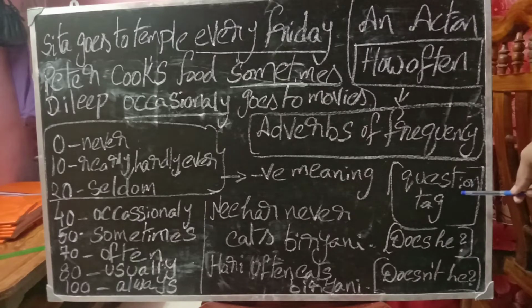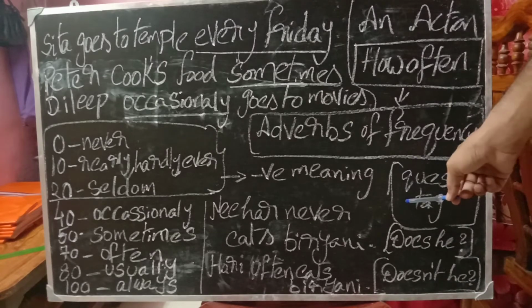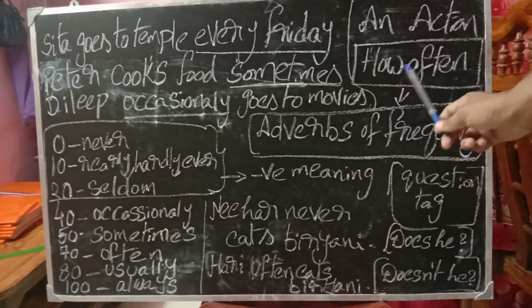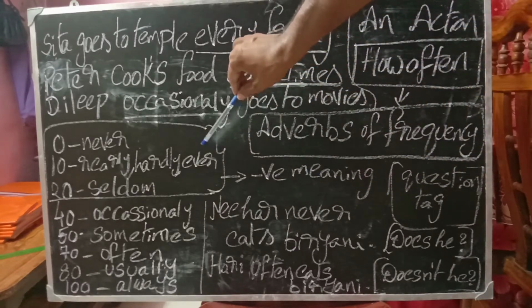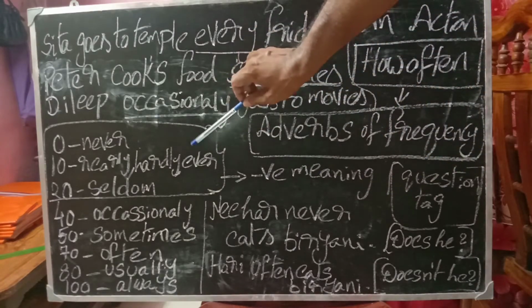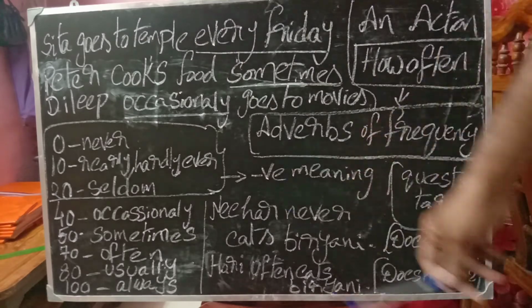If you take question tags, for a positive sentence, a negative question tag. For a negative sentence, a positive question tag. Positive sentence, negative question tag. Negative sentence, positive question tag. At that time, if they give these, you should not be confused. If you are clear here, see the examples.